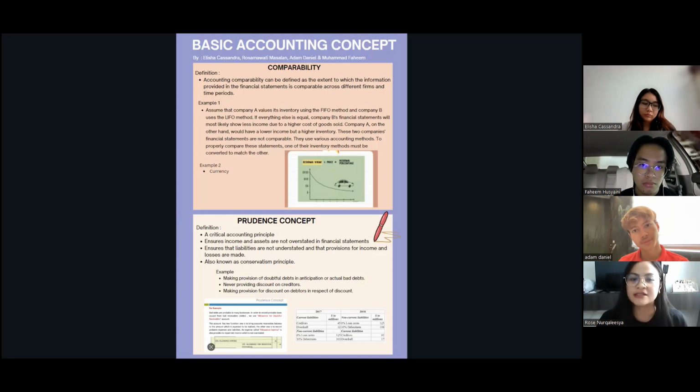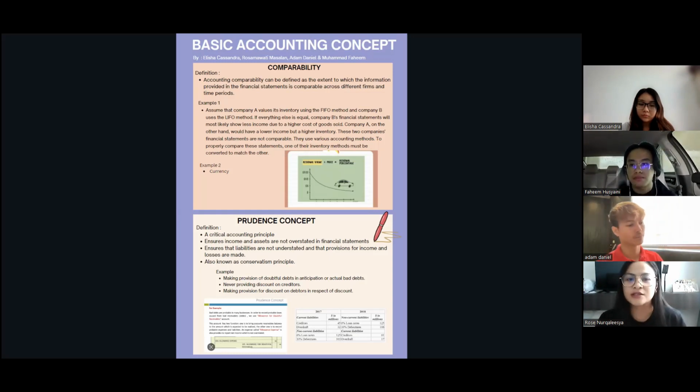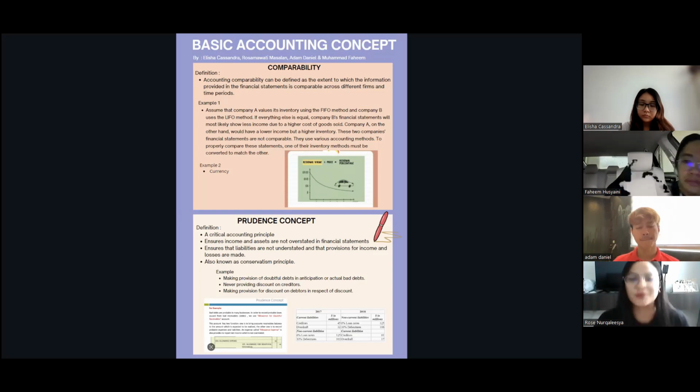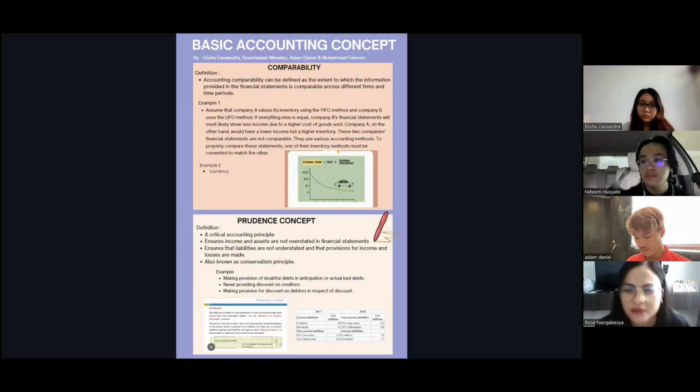If everything else is equal, company B's financial statement will most likely show less income due to the higher cost of goods sold. Company A, on the other hand, would have a higher income and a higher inventory. These two companies' financial statements are not comparable. They use different accounting methods, so it is hard to compare the statements.